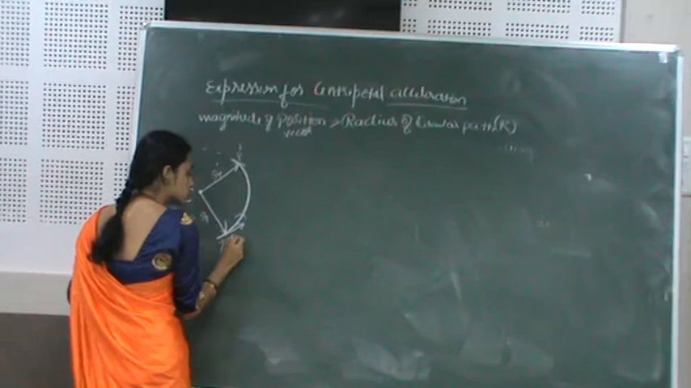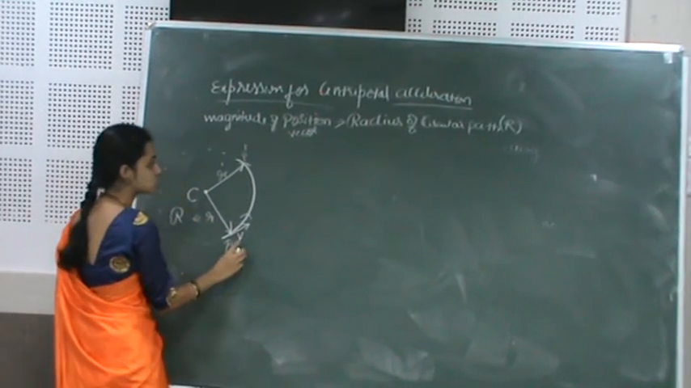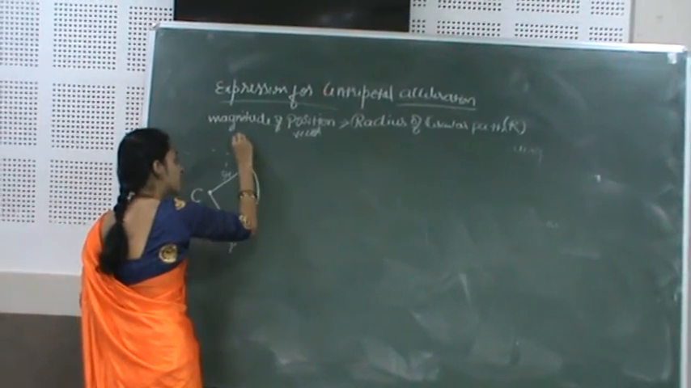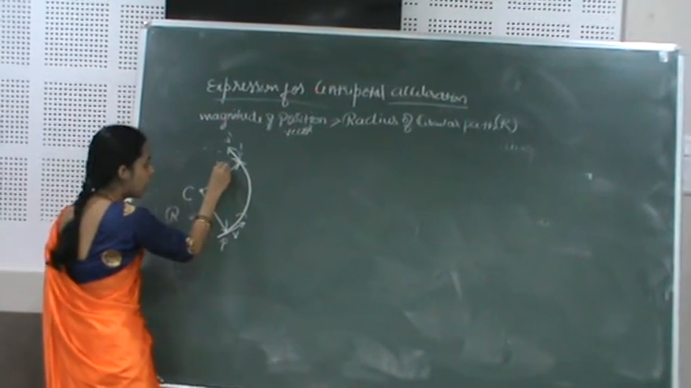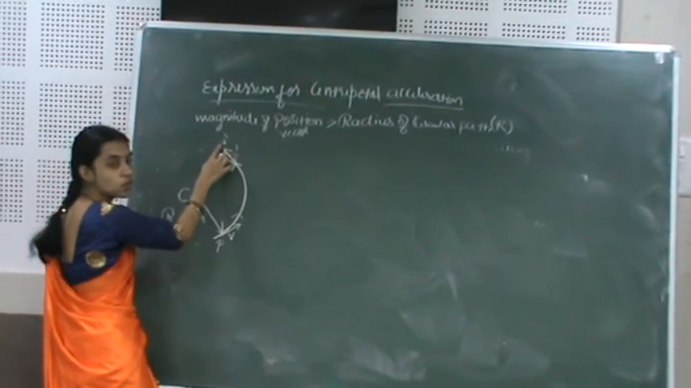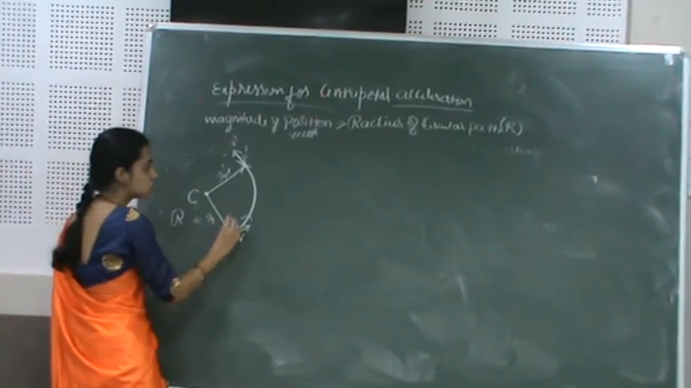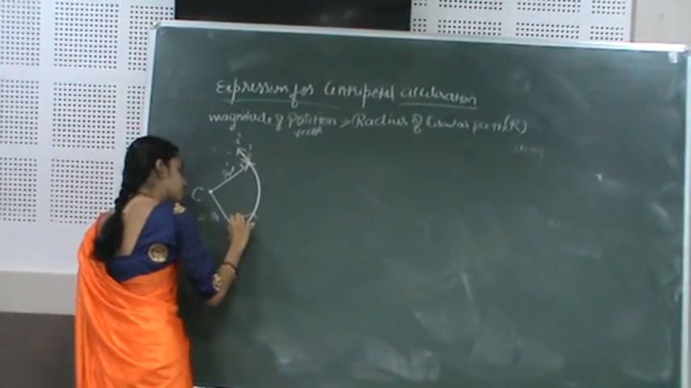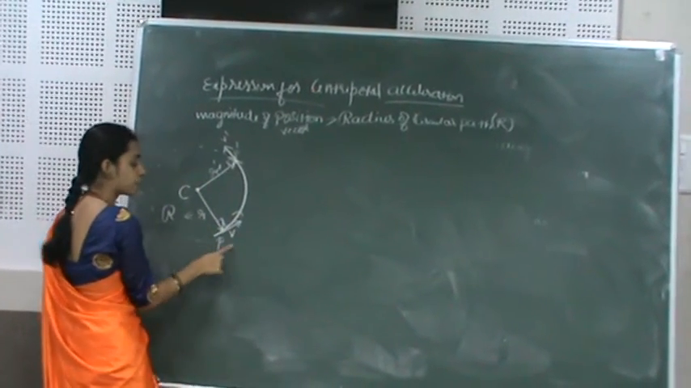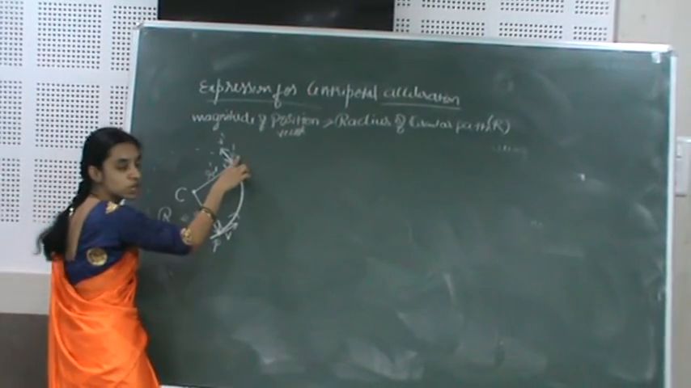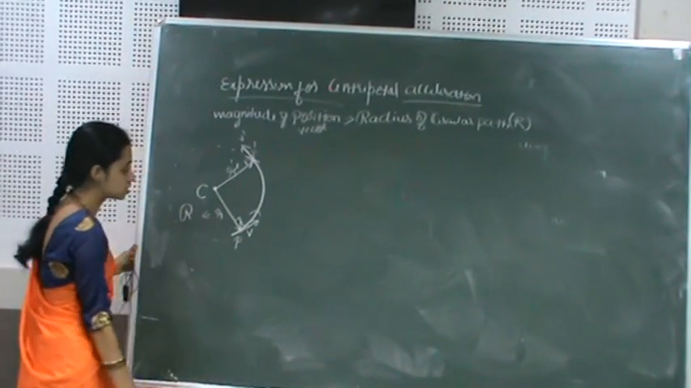Okay, so let the initial velocity be v and this final velocity be v dash. So what is the velocity at r, and what is the velocity at r dash, v dash? You can see that position vector r is perpendicular to velocity v, and similarly position vector r dash is perpendicular to v dash.